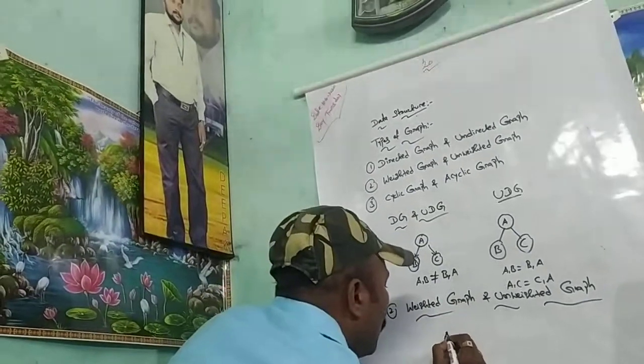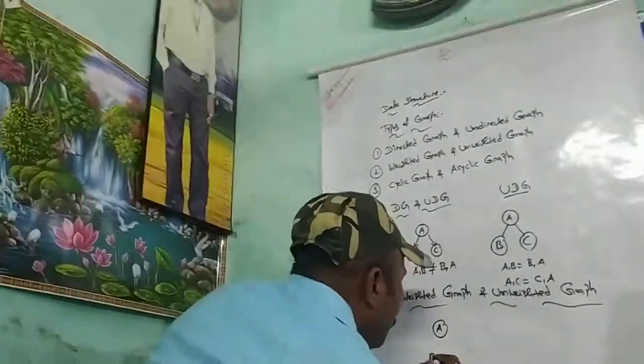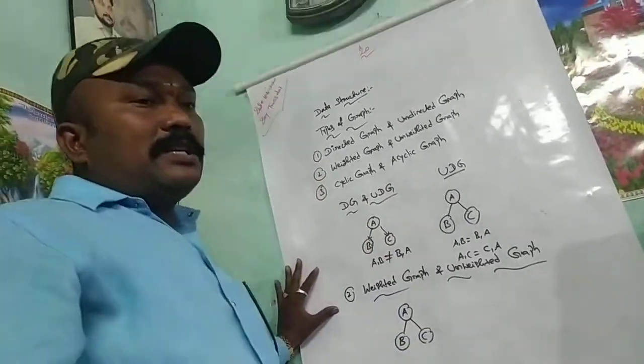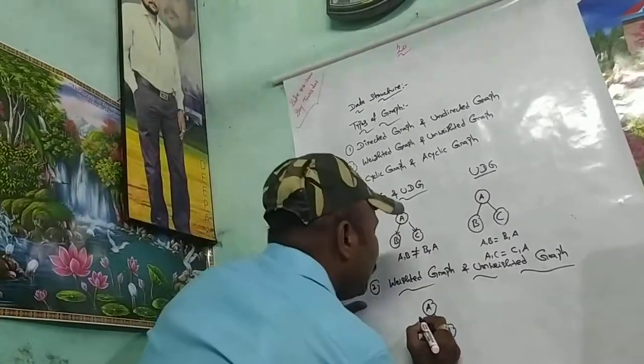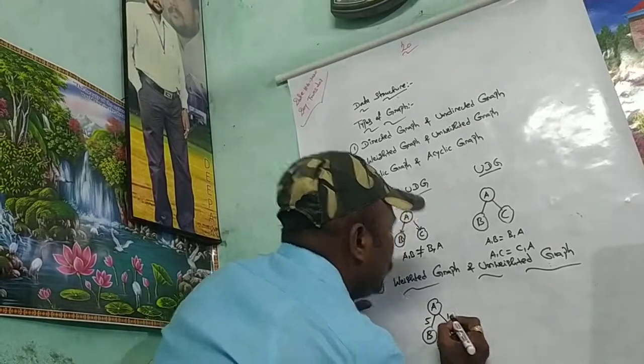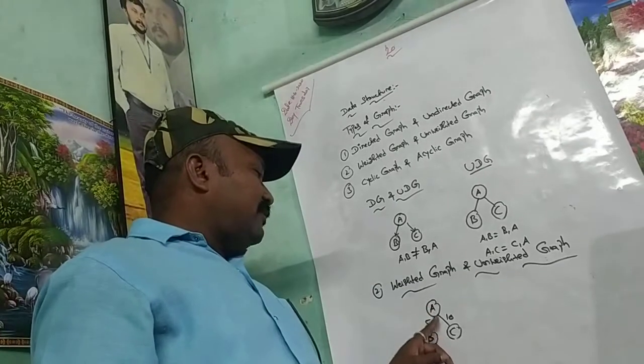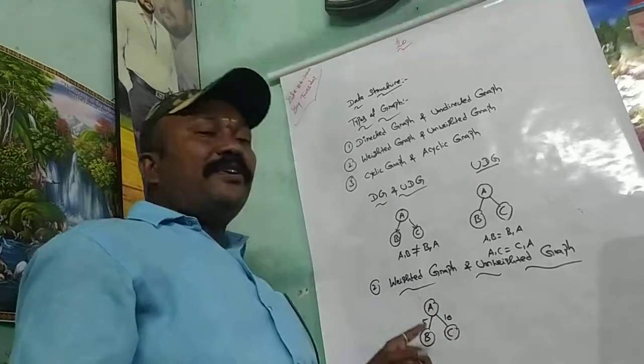So for example, A is there, B, then C. Here, what happened? Assign the cost of the edge. What is the cost of A to B edge? 5. Then what is the cost of A to C edge? 10. It is called a weighted graph.